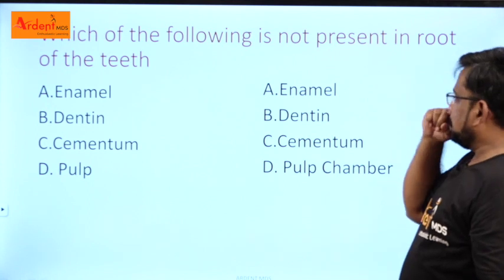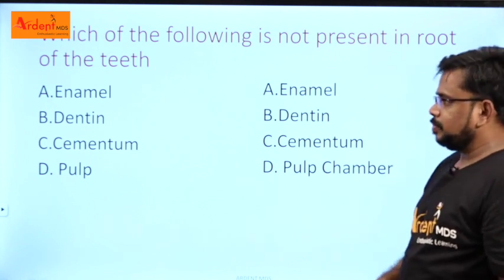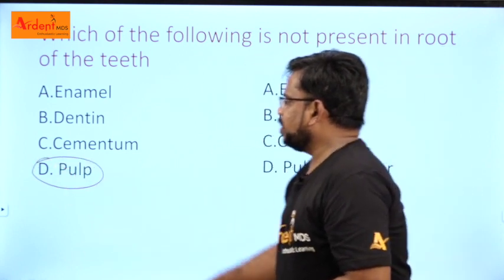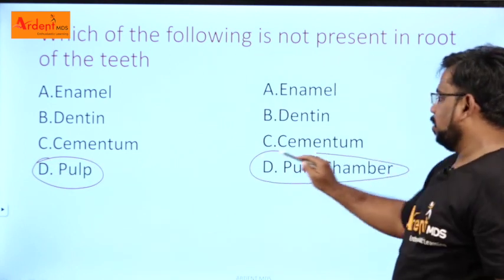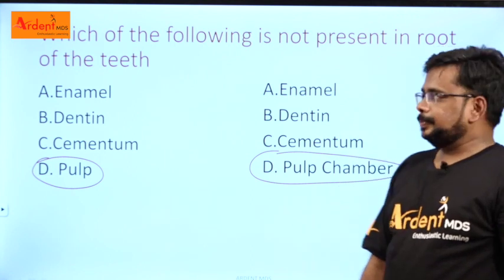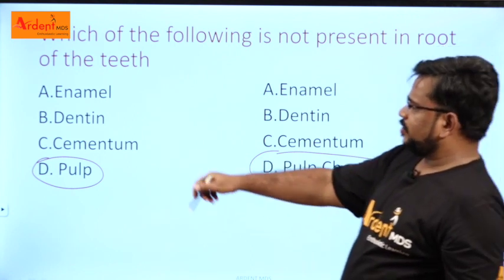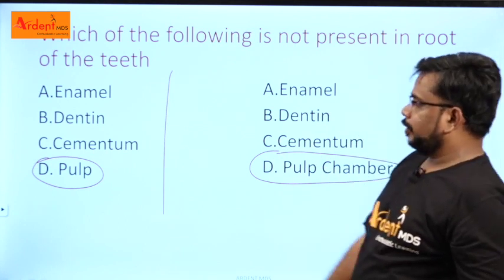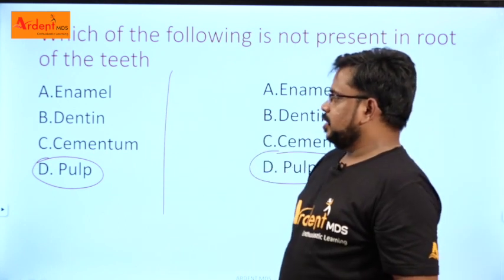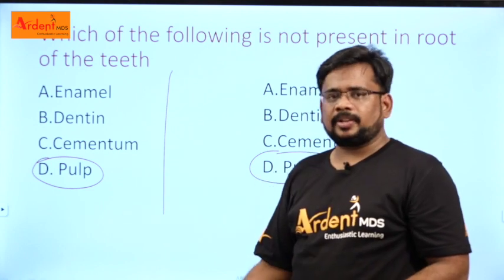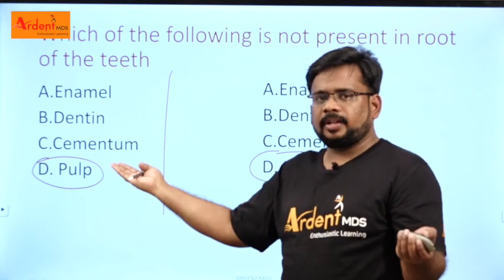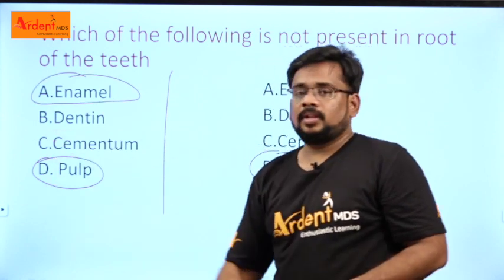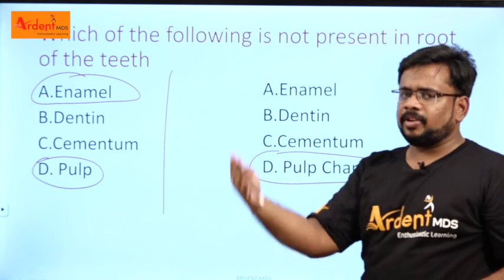So which of the following is not present in the root of the teeth? Some students say all these are the same, so only the last option. Some students say pulp and some students say pulp chamber. Right? So let us see this. Which is not present in the root? If we go for these options, pulp is present in the root, a direct question. Cementum is present, dentin is present, but which is not present? Enamel is present in where? Crown surface. Just a straightforward question.